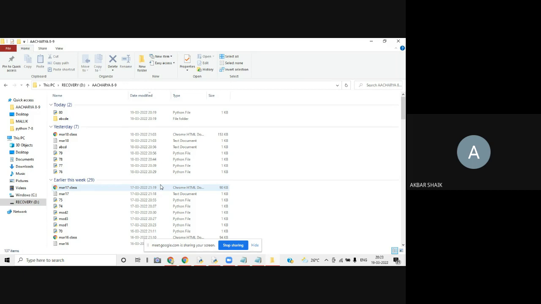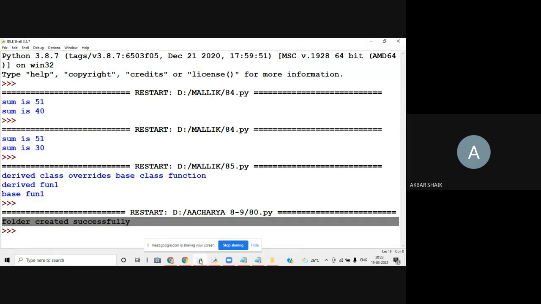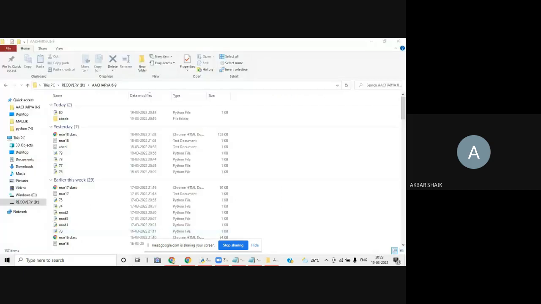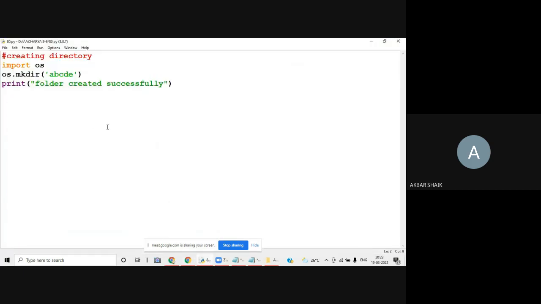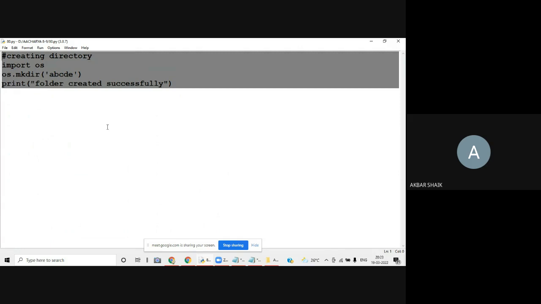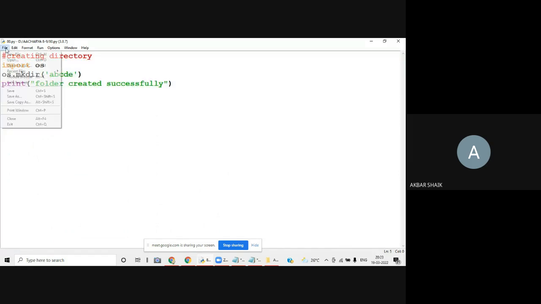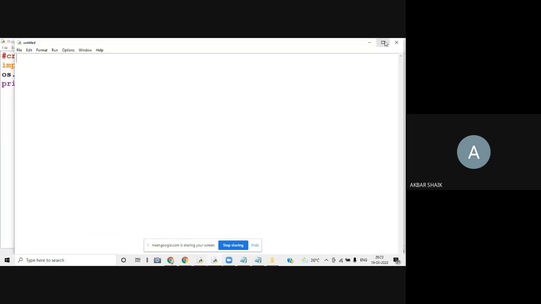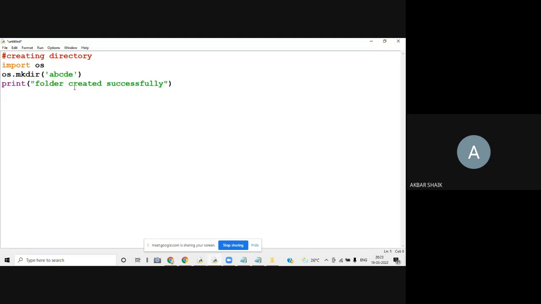I want to delete ABCDE, so I simply mention the name of the folder, very similar to this program. Okay, so I'll copy the same program here, and we'll try to delete the folder. This is nothing but deleting a directory or removing a directory.